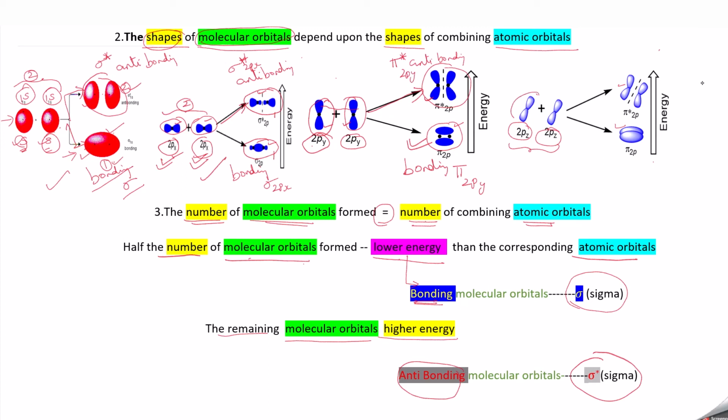Similarly, here 2pz and 2pz orbital will undergo lateral overlapping to form two molecular orbitals. One is having lower energy, called the bonding molecular orbital, and it is represented as pi 2pz. The other one is having higher energy, and it is called pi star 2pz, the anti-bonding molecular orbital. So this is about the sigma star and pi star, and how they overlap.